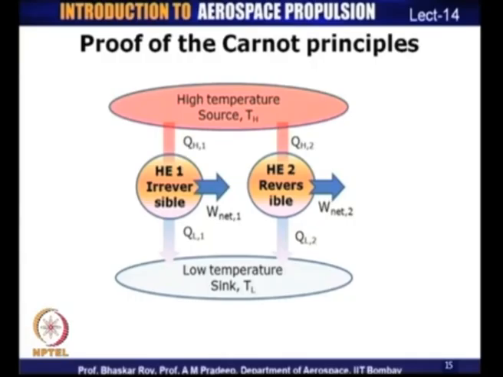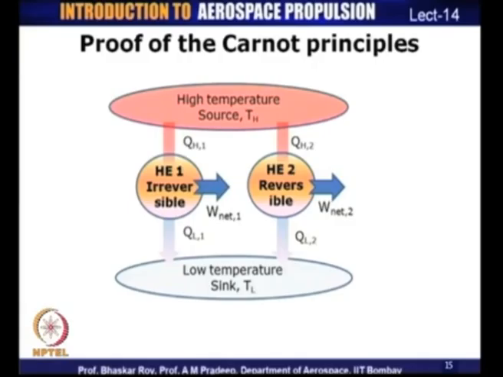Now, here we have two heat engines operating between the same temperature source, which is at TH, and a low temperature sink, which is at TL. One of the heat engines, that is heat engine 1, is an irreversible heat engine, and the second heat engine, that is heat engine 2, is a reversible heat engine.